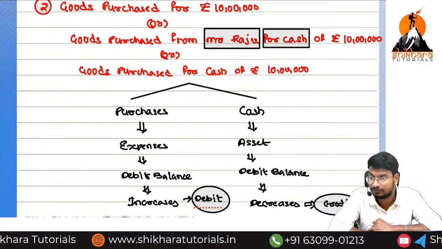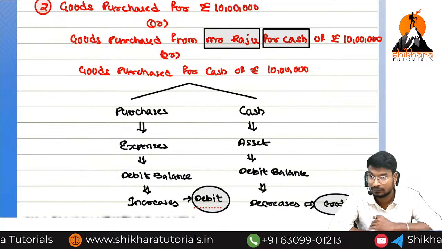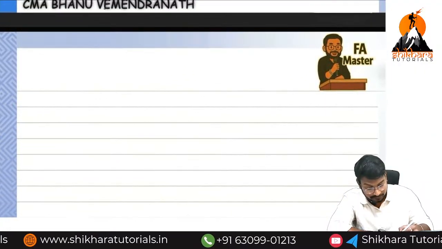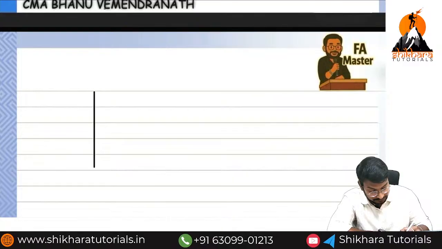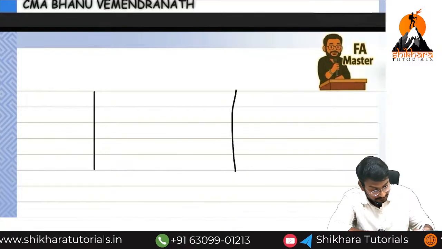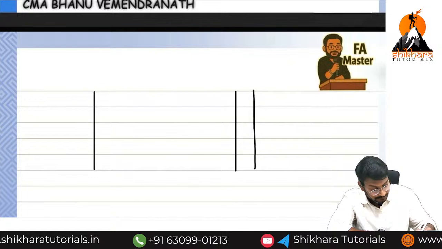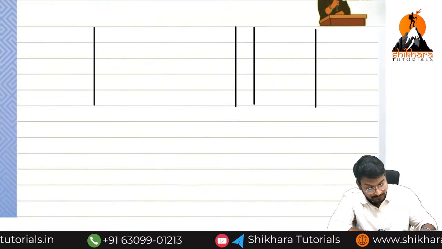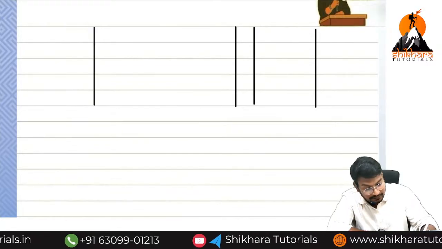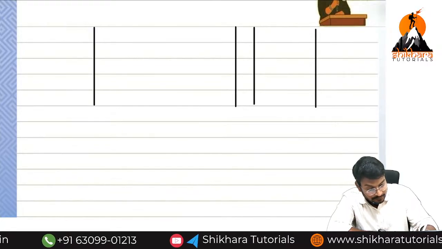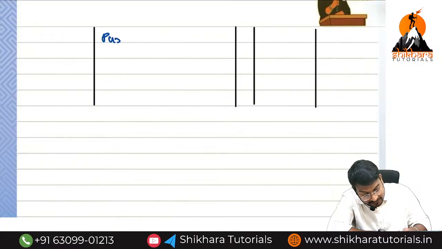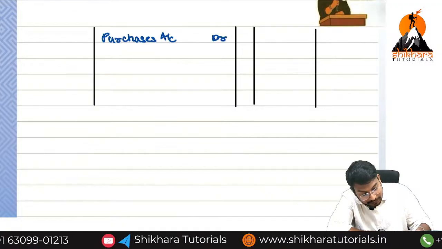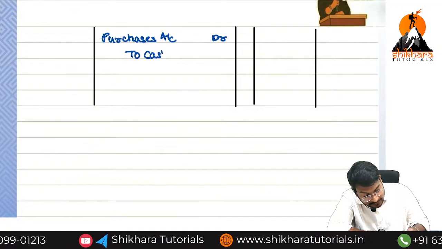Okay guys. What is the format? Date, particulars, LF, debit amount and credit amount. Which thing was debited? Purchase is debited. So, purchases account debited to cash account.